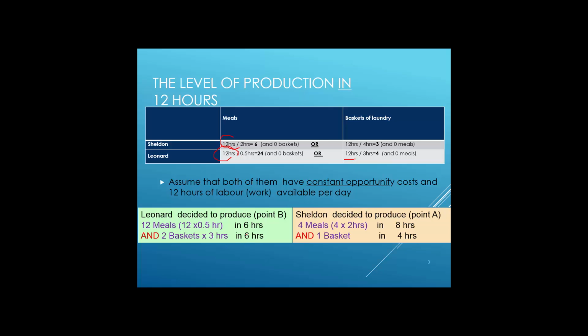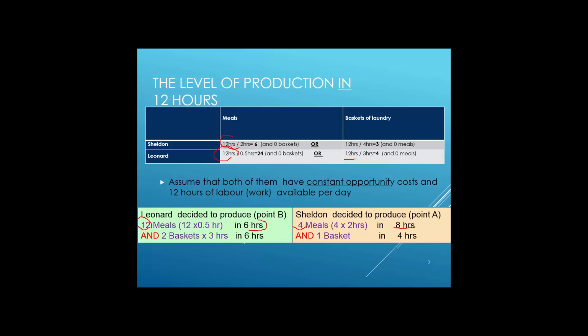Leonard decided to spend 6 hours to produce meals, which means he would be able to have 12 meals. Sheldon decided to spend 8 hours to produce meals, and she will have 4 meals.